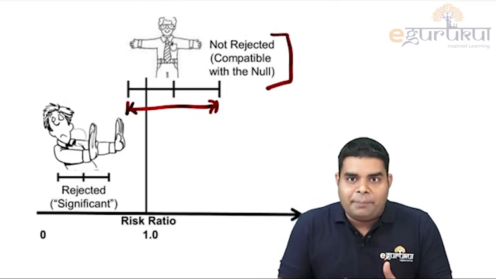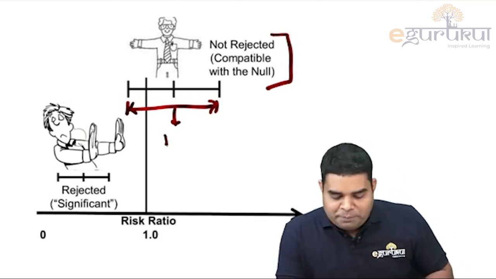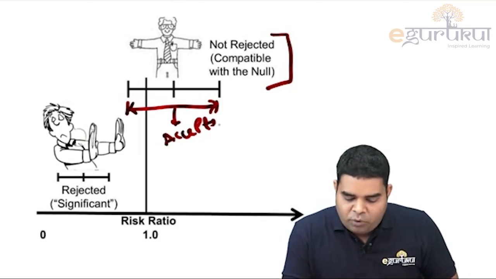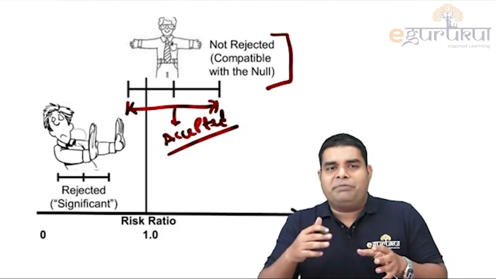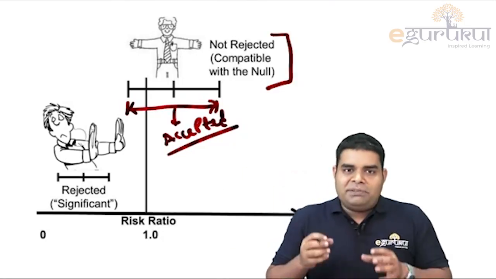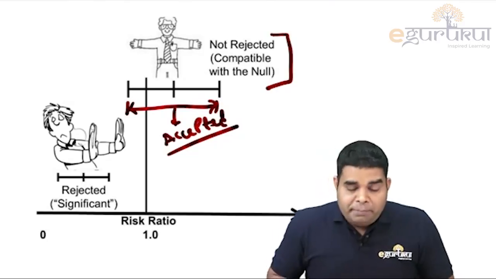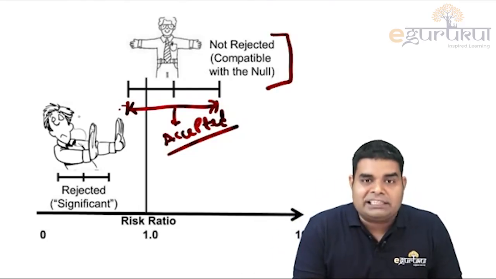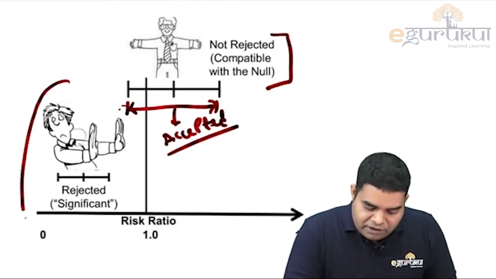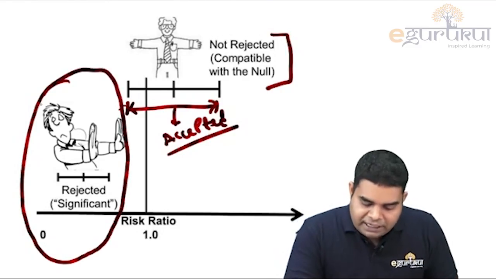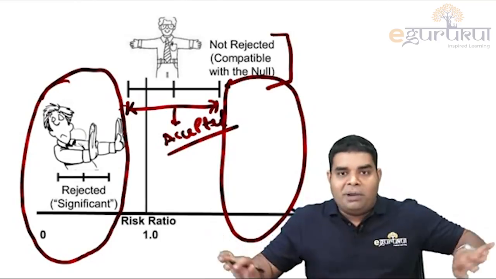If your result is coming outside the accepted range, this is what scientists think: if the result comes in this part, then my drug is not different than the previous drug. So if the result is within the accepted range, the drug is not significant. But if the result is outside the accepted range, then the drug is significant. So significance level means this part, the part which is outside the normal range.